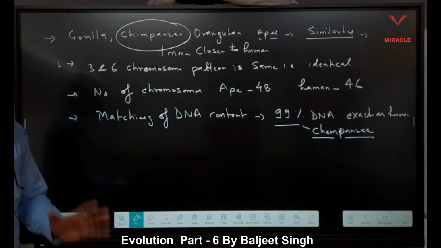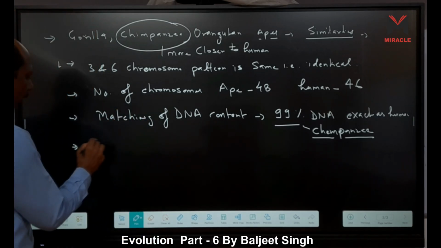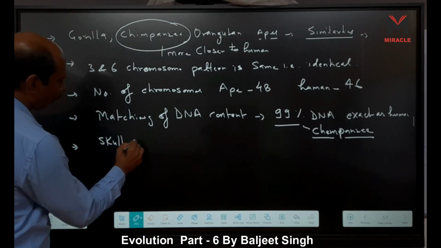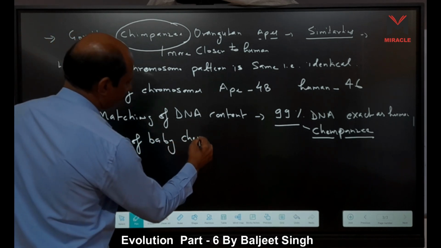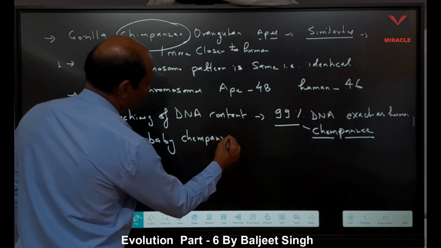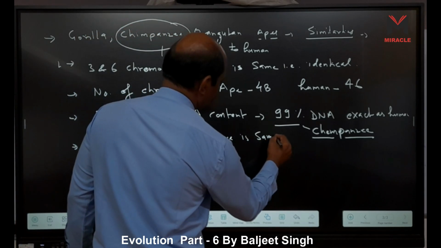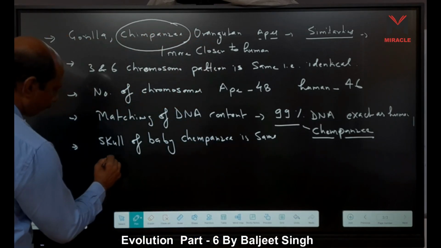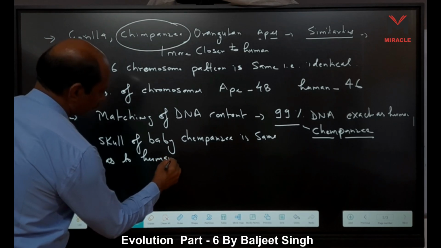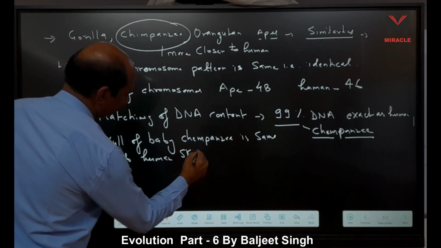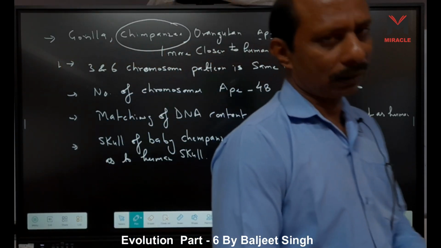Another point is also there: the skull of a baby chimpanzee is the same as the human skull. The chimpanzee skull is prognathous, right?